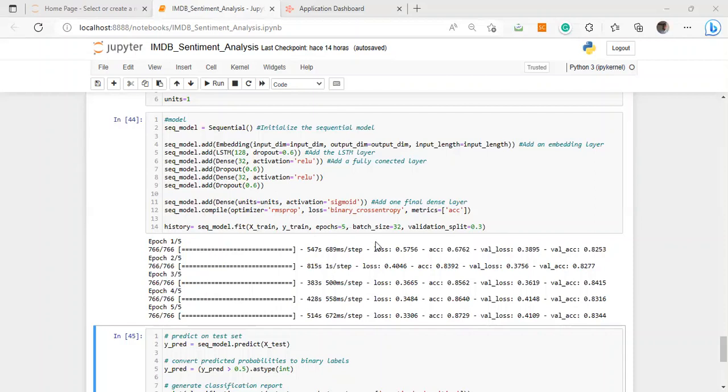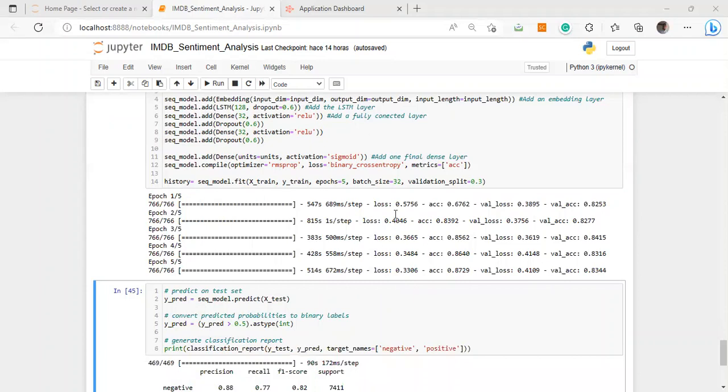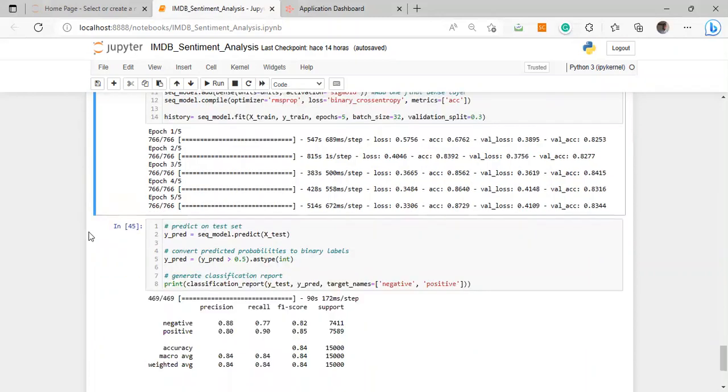As you can see here, the model starts with a loss of 57 and drops to 33, and the accuracy also shows an improvement from 67 to 87, and the validation also improved from 82 to 82, which looks good.